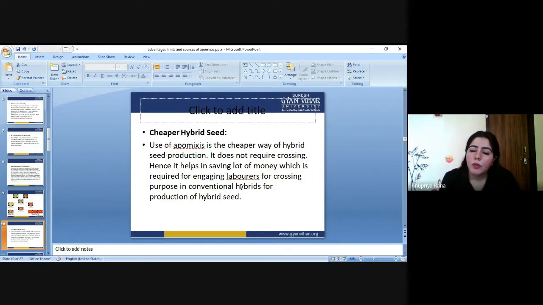The crossing over process is the one which is costly. In the apomixis process there is no crossing over. There is direct seed line production from the parents to the daughter. So it is very easy, since there is no crossing, and hence they are not spending a lot of money as they do in the crossing over process.